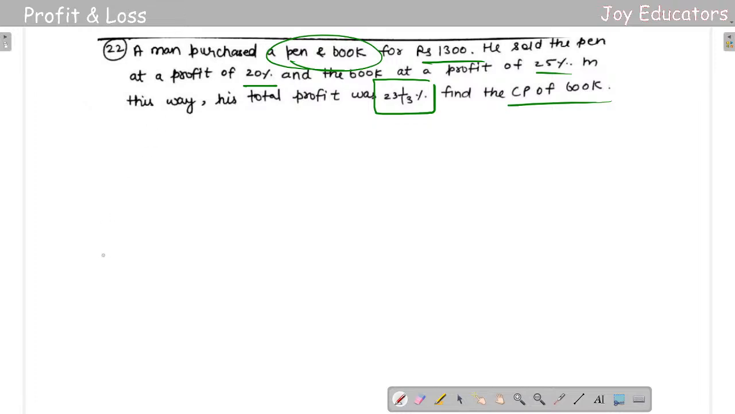First thing in here is a man purchased a pen and a book. So, book here, pen here, it's the same thing. For 1300 the man purchased, and sold the pen at a profit of 20%. Pen 20%, book 25%. In this way, the total profit was how much? I'm getting the total profit as 23 1/13%.